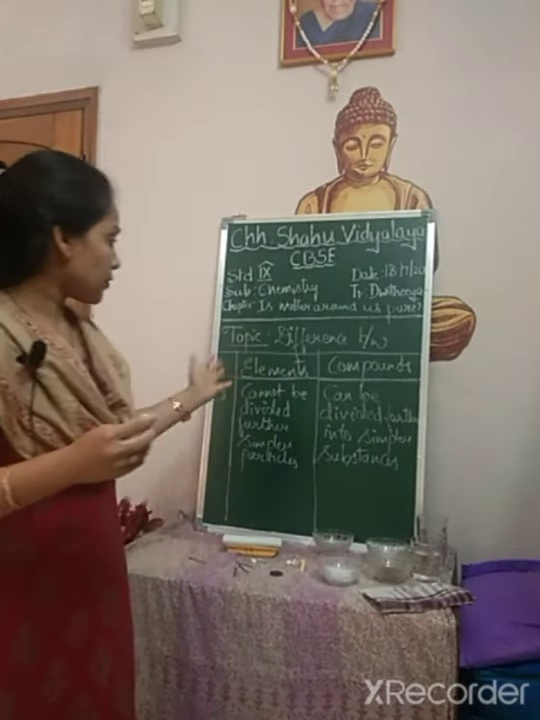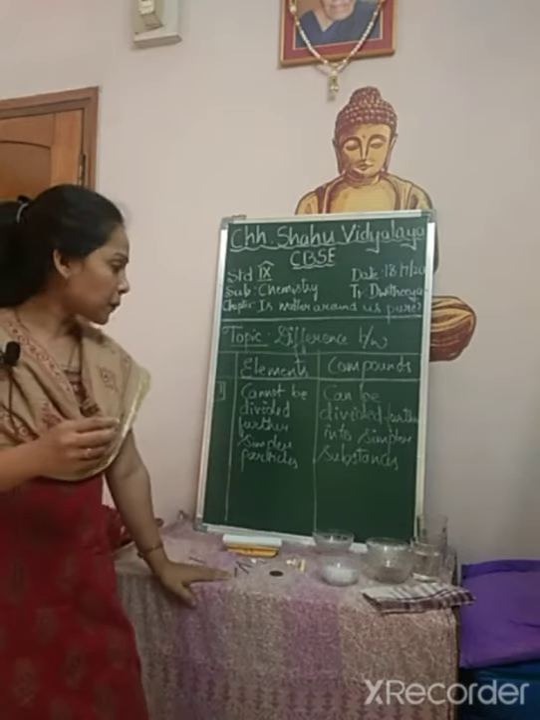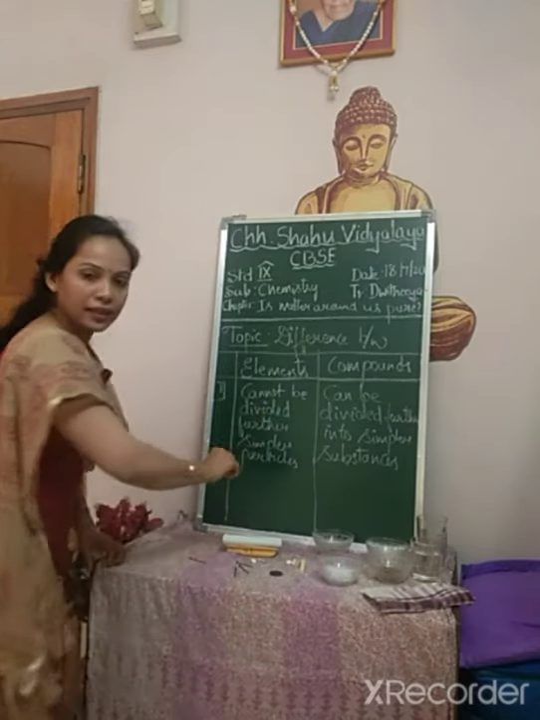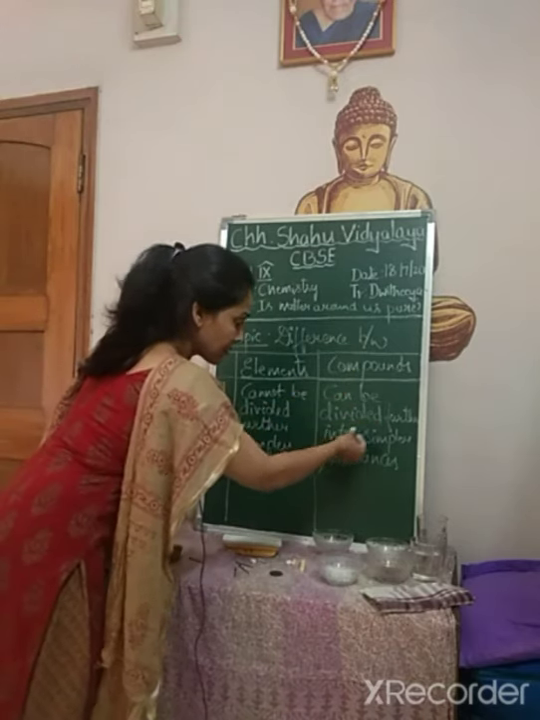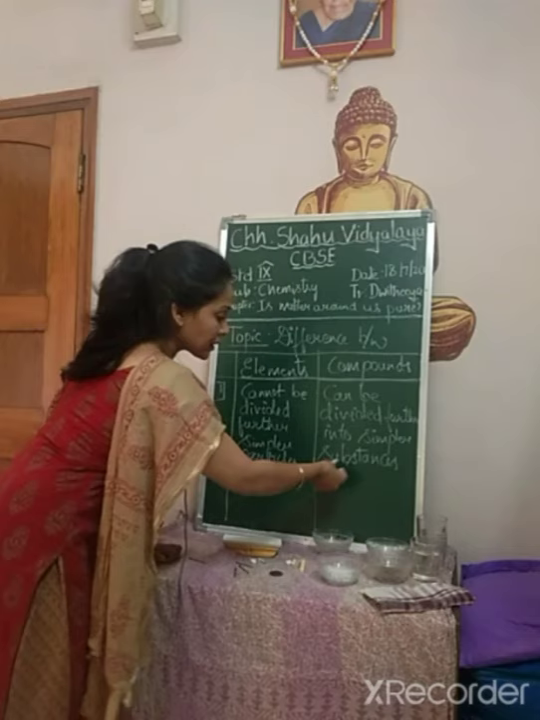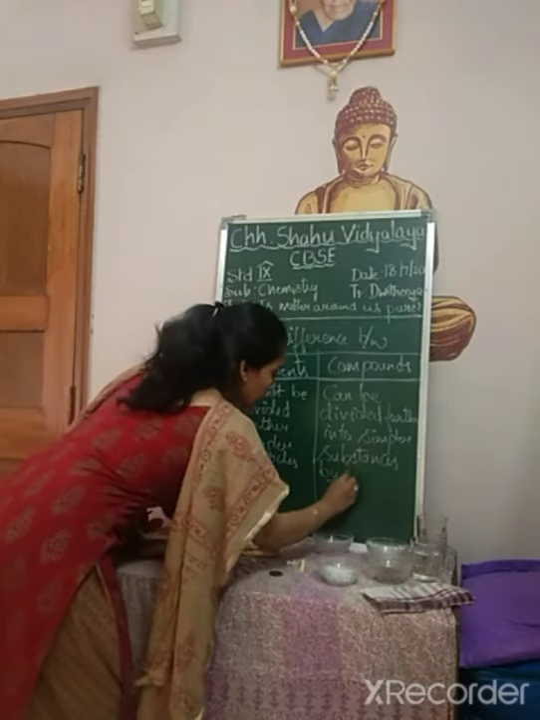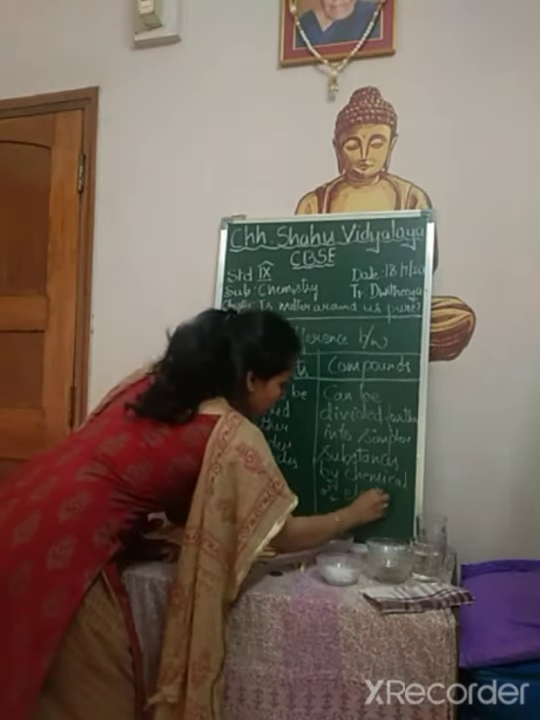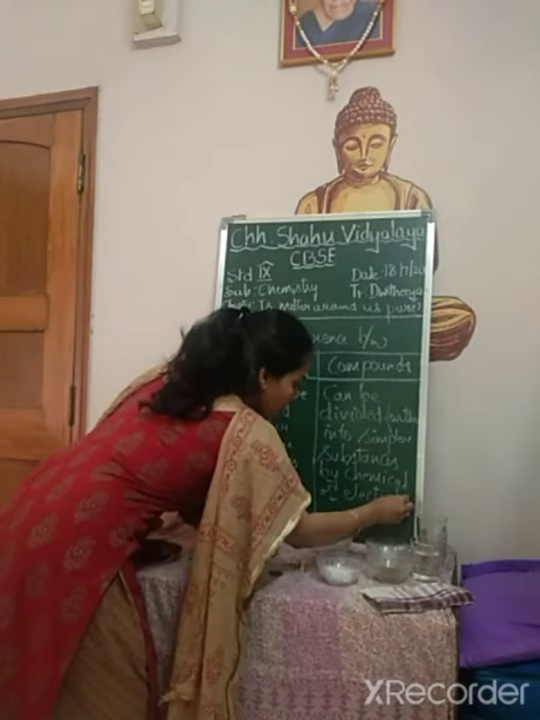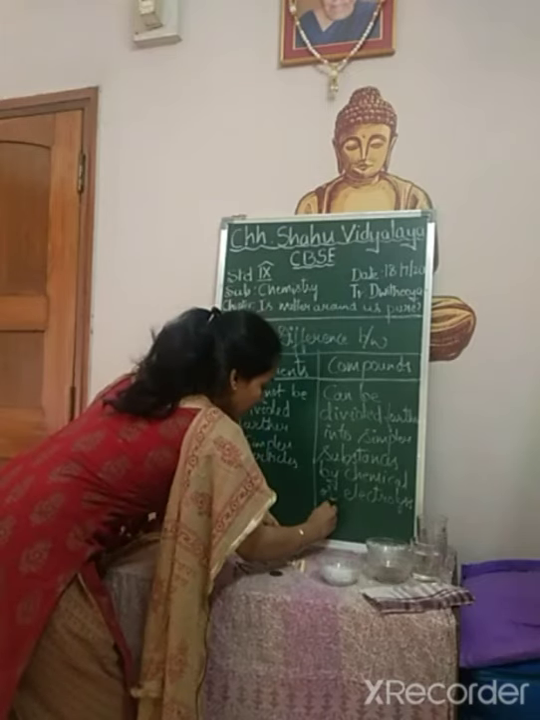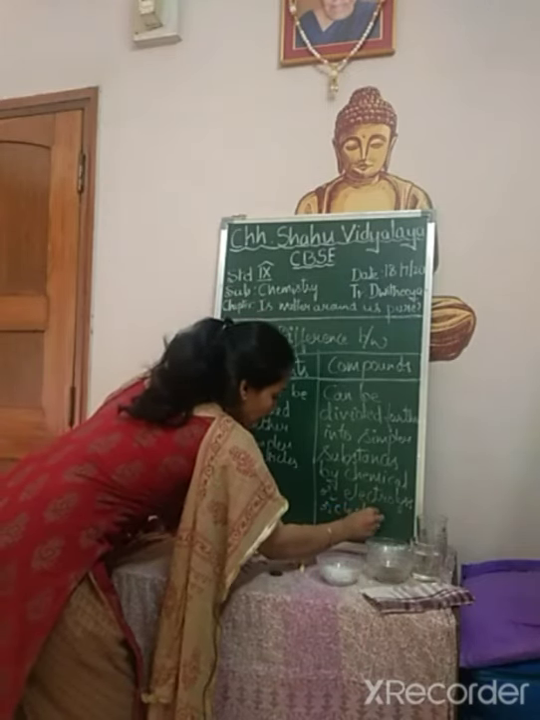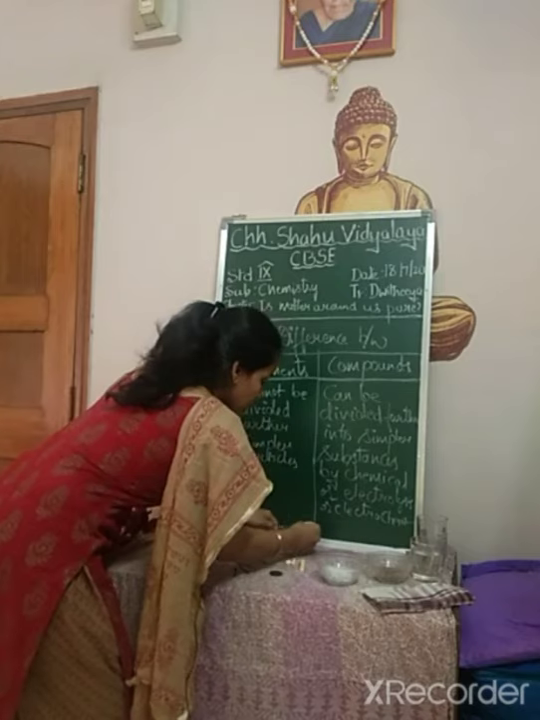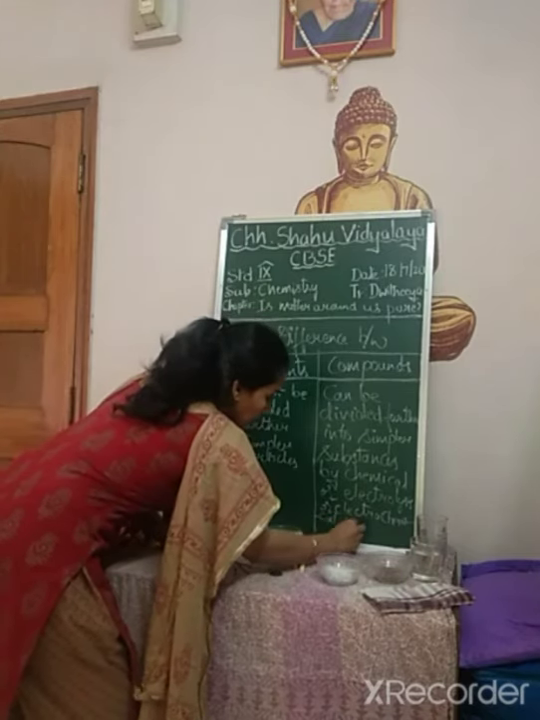Now another differentiating point between elements and compounds is how we can divide compounds. We can divide the compound into simpler substances by chemical treatment or by electrolysis, or electrochemical process, or electrochemical method, I can say.